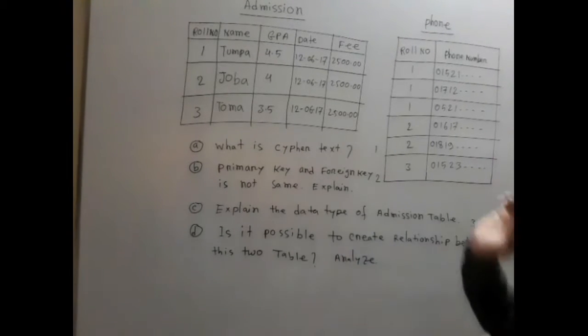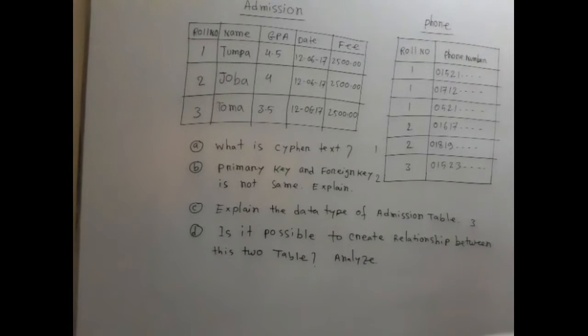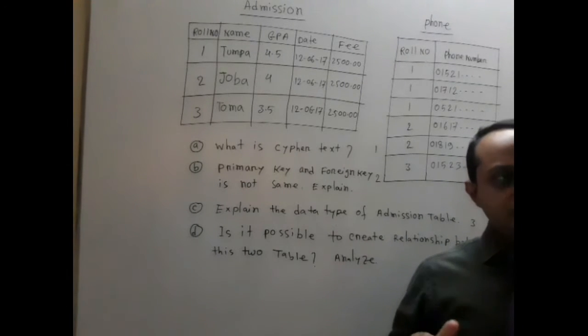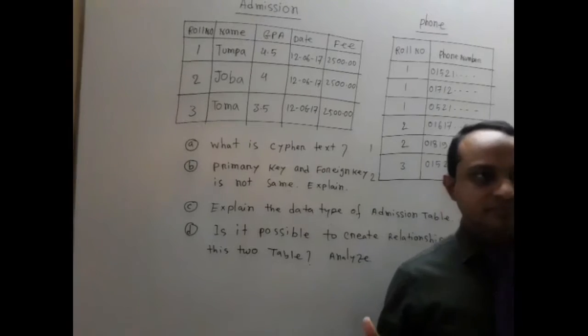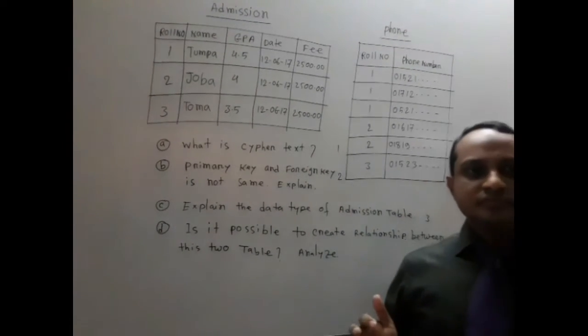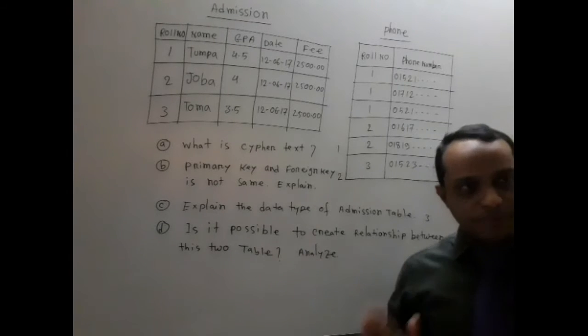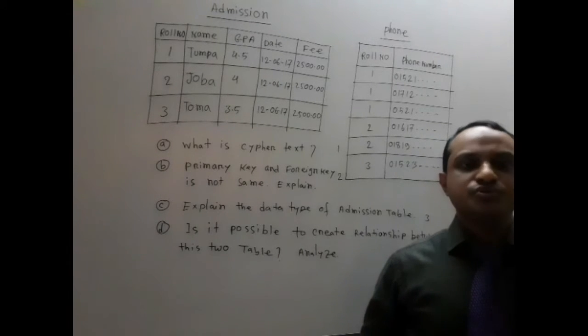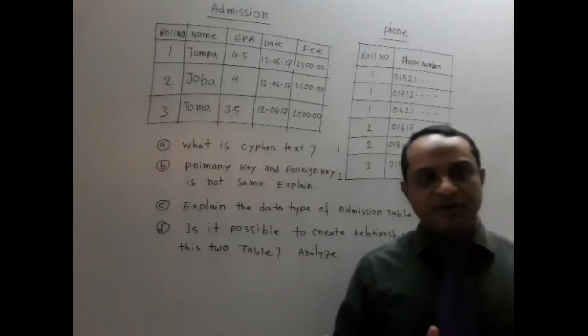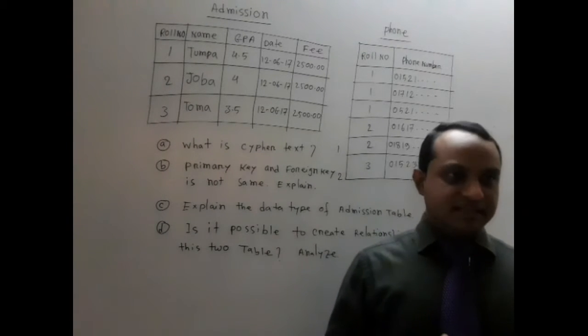What is ciphertext? You can write in your copy. Ciphertext is such a type of text which is generated by using an algorithm to secure data, or ciphertext is such a type of text which is used to secure data at the time of transfer from one device to another device.